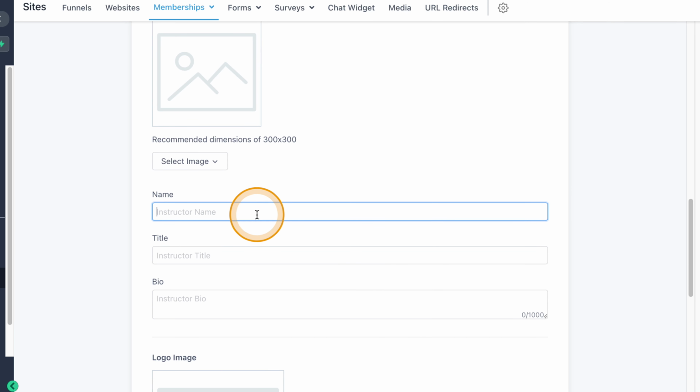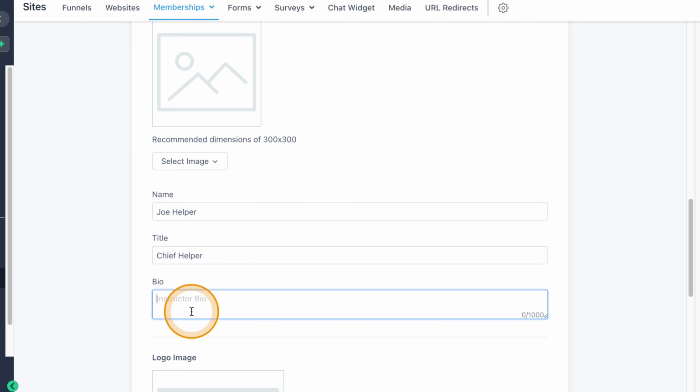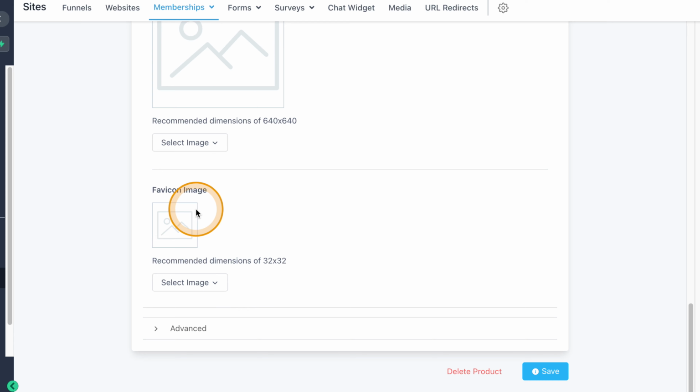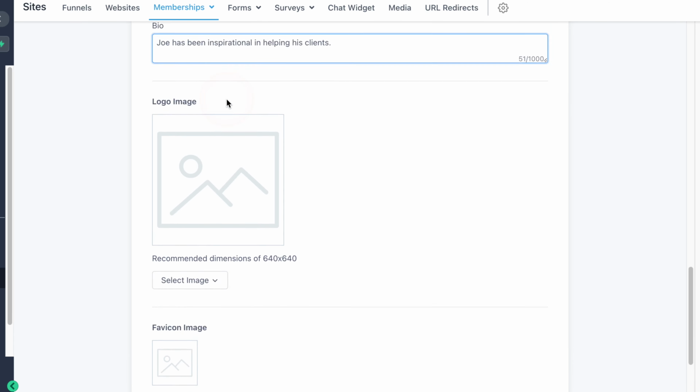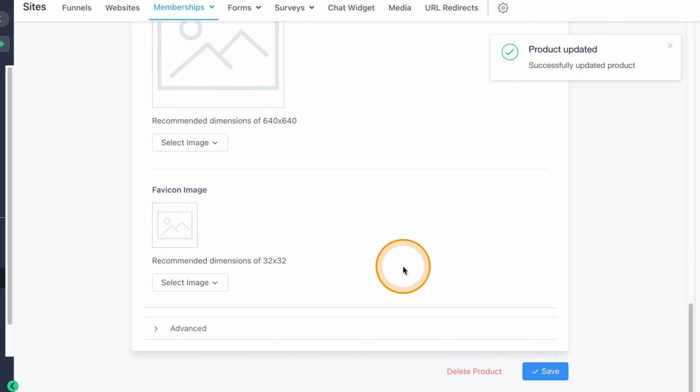Select the instructor name, Joe Helper, Chief Helper, and Joe has been inspirational. Boom. Upload a favicon, a logo, which I don't have right this second, but you can see it's very easy to do. We're going to hit save.